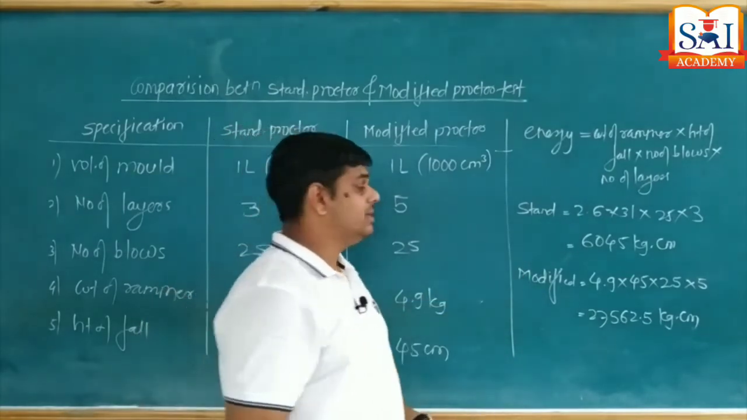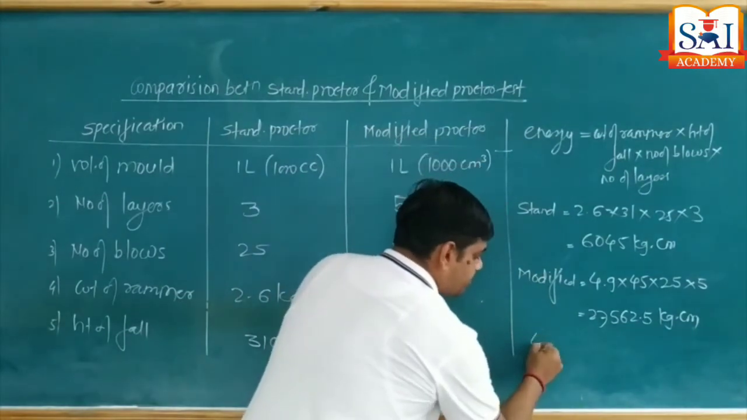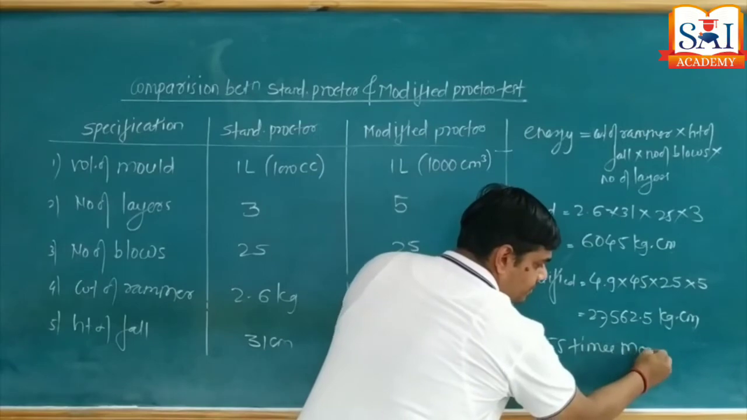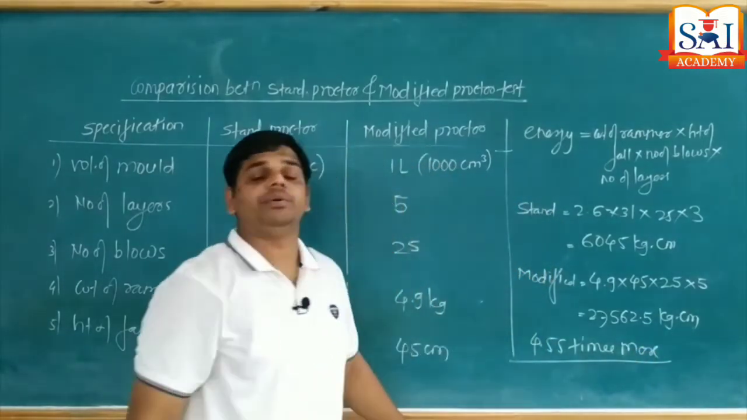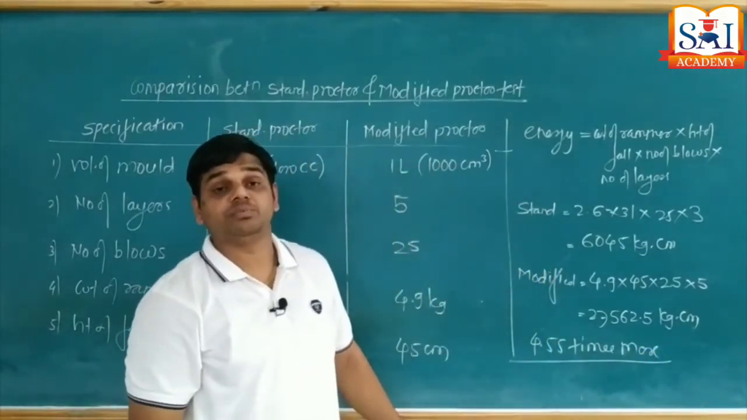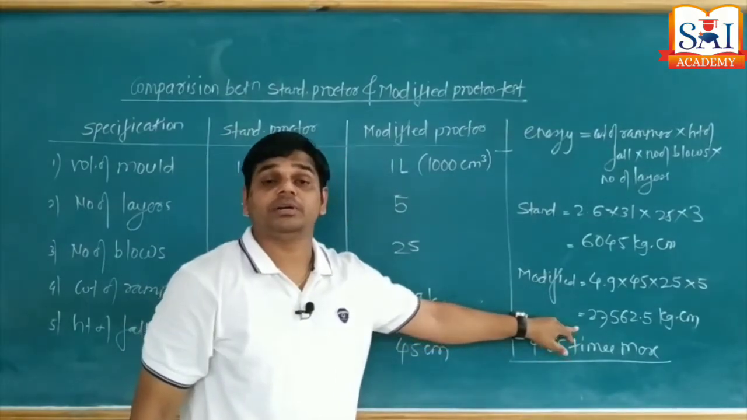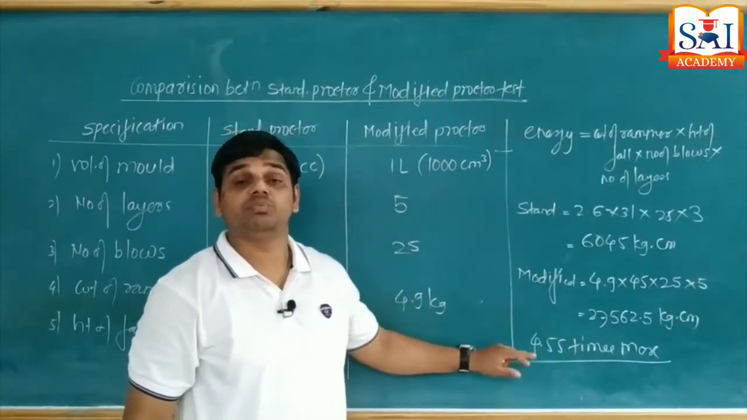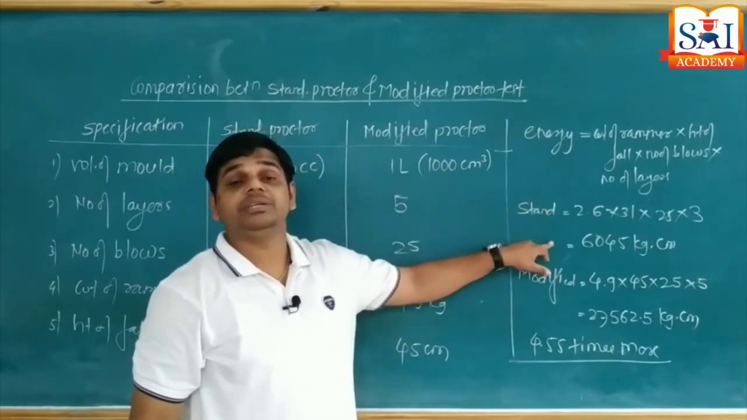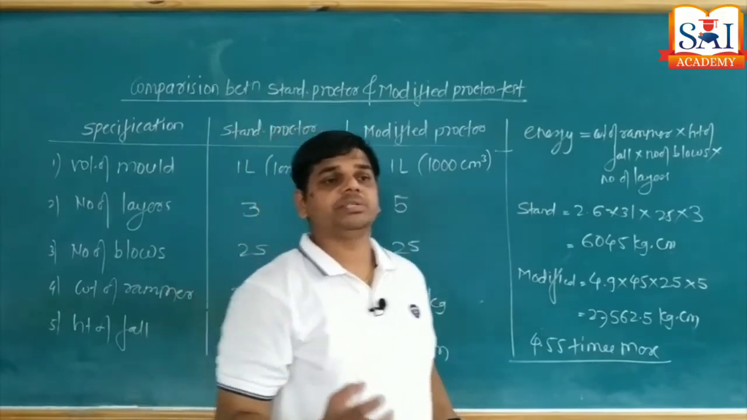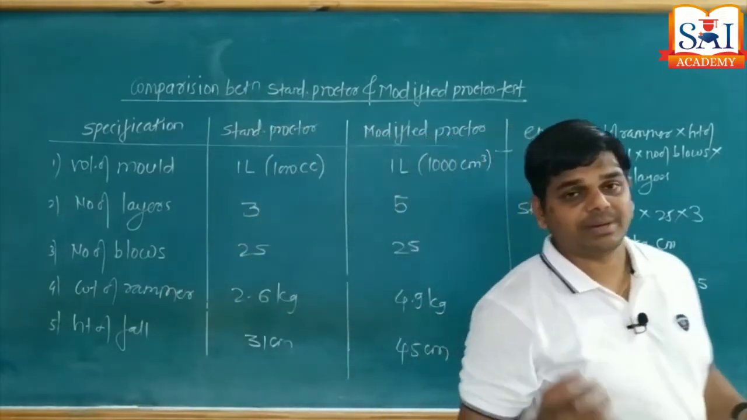If we calculate, then the result comes, it is 4.55 times more, means energy generation in modified Proctor is 4.55 times more than energy generation in standard Proctor test. Now what are the applications of this test? That is our last point in this comparison.